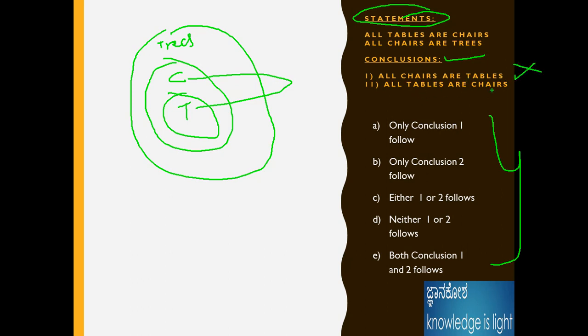Second conclusion: all tables are trees. Of course, all tables are chairs, and all chairs are trees, so all tables are trees. The second conclusion is right. If you understand the problem logically, you could solve any problem. Please understand the problem and the logic. Here the first conclusion is wrong and the second is right, so only conclusion 2 follows. The most important thing is to write the diagram correctly. If your diagram is right, you could solve any problem in syllogism.